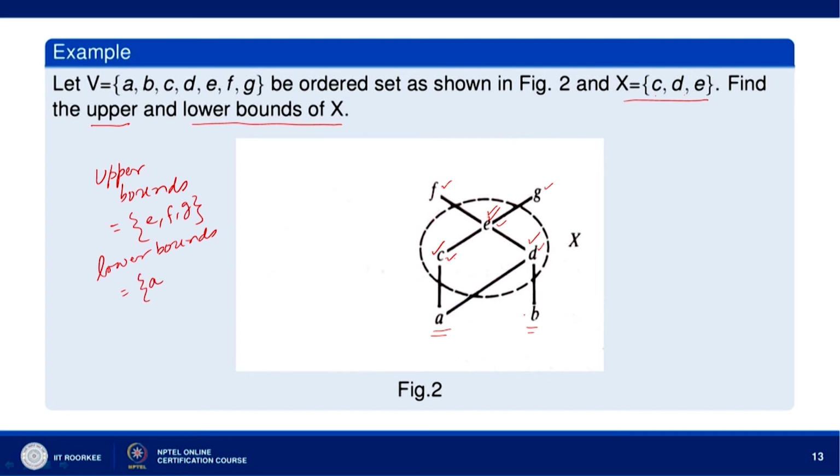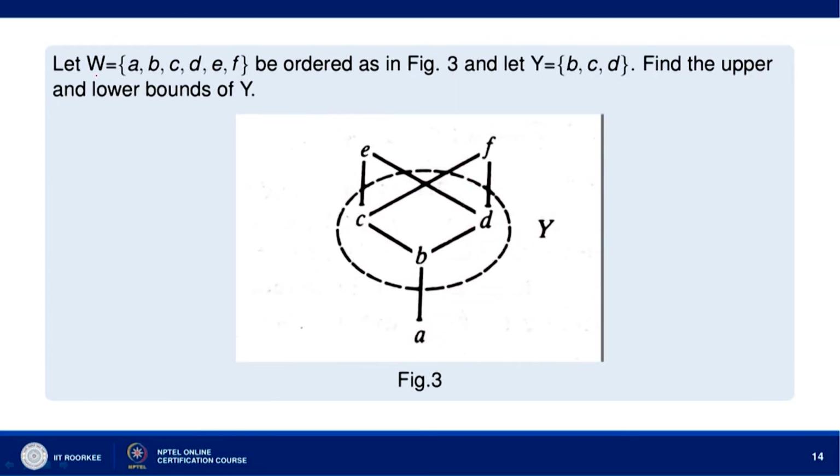Now, B is not a lower bound of this set X because B does not precede C. B and C are not comparable. So, since B does not precede C, we have a lower bound as only A.